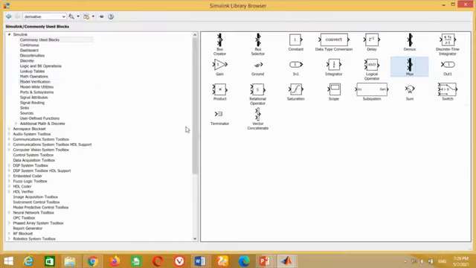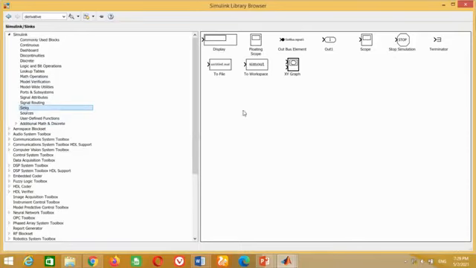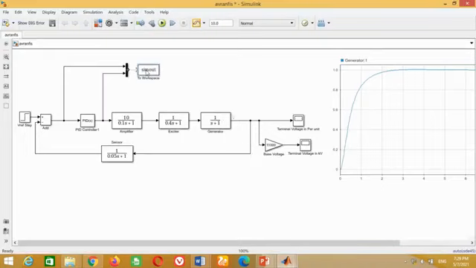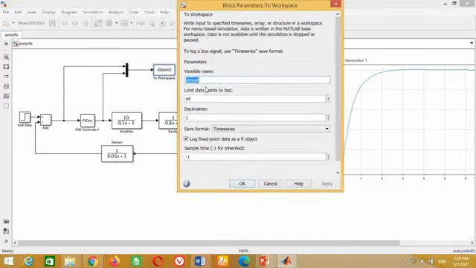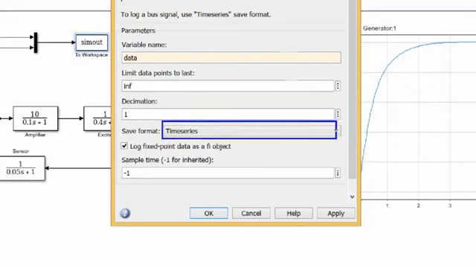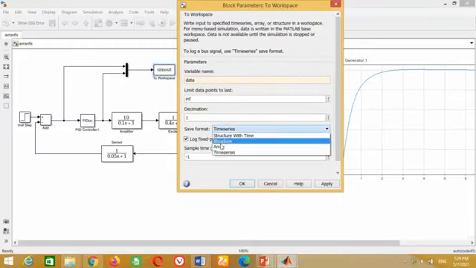Now go to the Simulink library again. Then go to Sinks. You can see here the To Workspace block is available. Take this block and bring it in the model. Connect this block here. Double click on this block. In the variable name, write data, because this is the combined input and output data. In the save format, choose array and press OK.